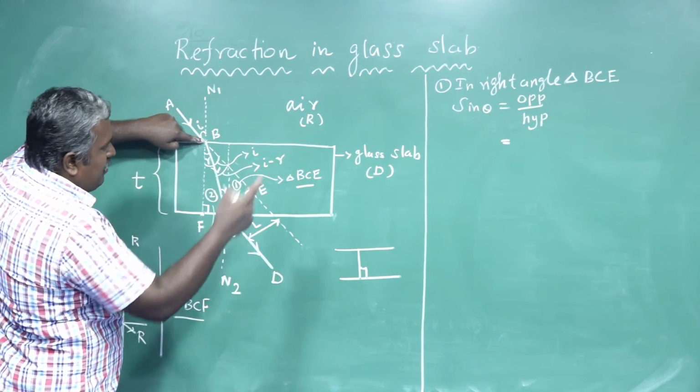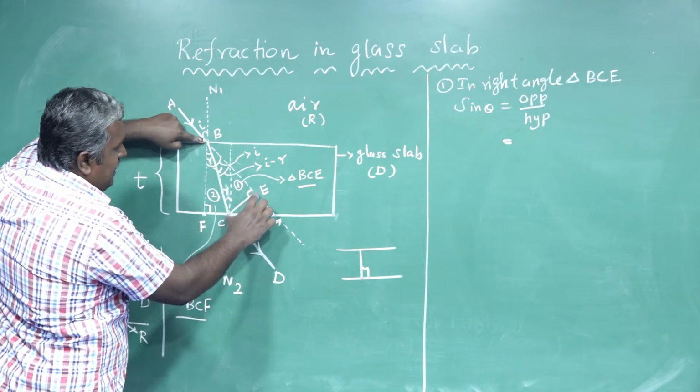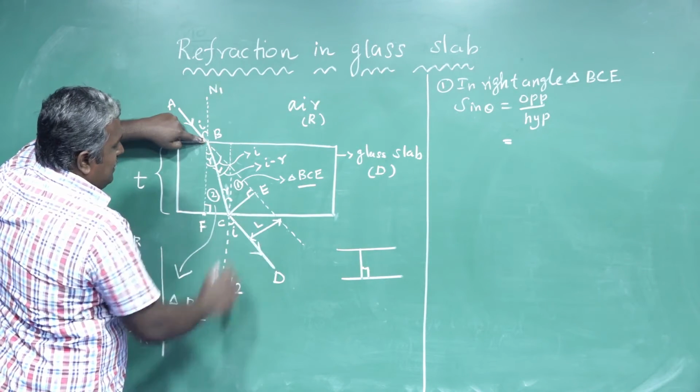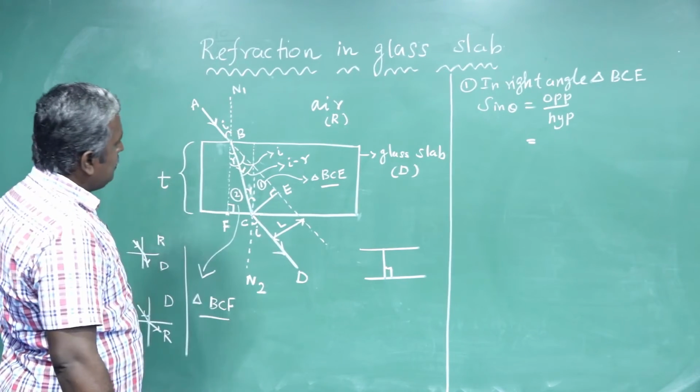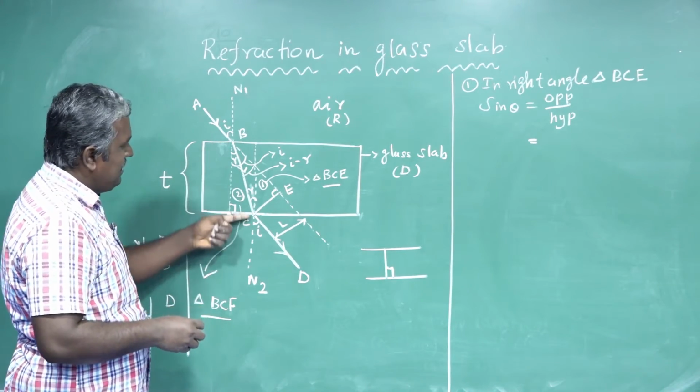Sin theta is opposite by hypotenuse. What is opposite? Yeah, CE. Hypotenuse, BC. That's all.